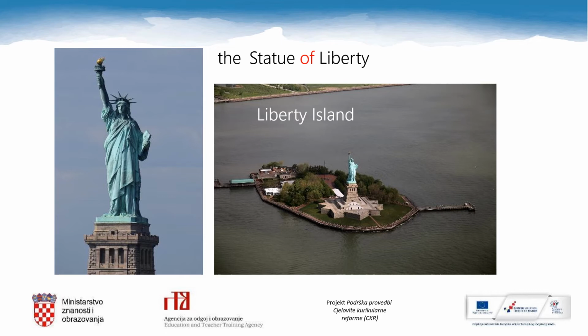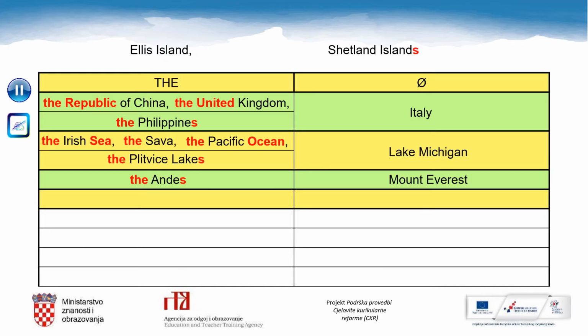Why? Liberty Island is just one island. And if there is just one island, we use zero article. The Statue of Liberty is a very famous statue. Besides, there is a preposition of in the name marked with red color. If there is a preposition of in the name, we use the definite article the. Pause the video and write these two examples in the correct column. Ellis Island, Shetland Islands.